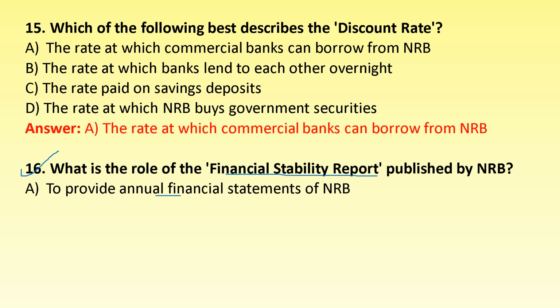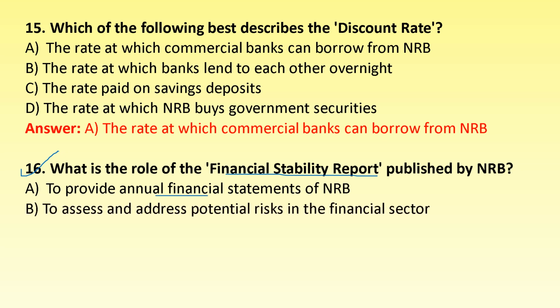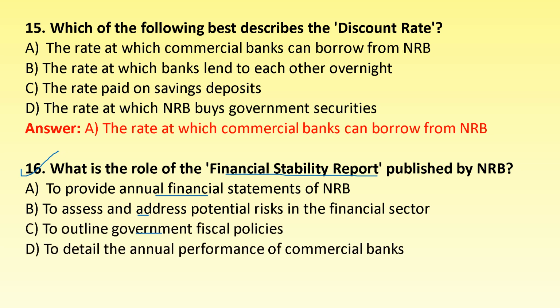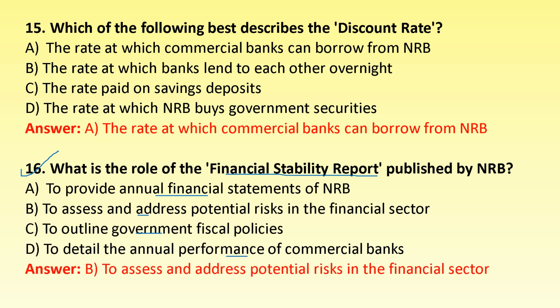Number 16, what is the role of the Financial Stability Report published by Nepal Rastra Bank? To provide annual financial statements of Nepal Rastra Bank, to assess and address potential risks in the financial sector, to outline government fiscal policies, to detail the annual performance of commercial banks. The correct answer is option B, to assess and address potential risk in the financial sector.